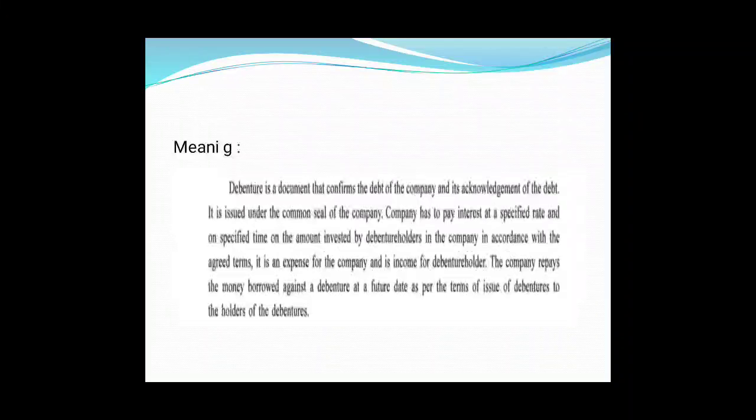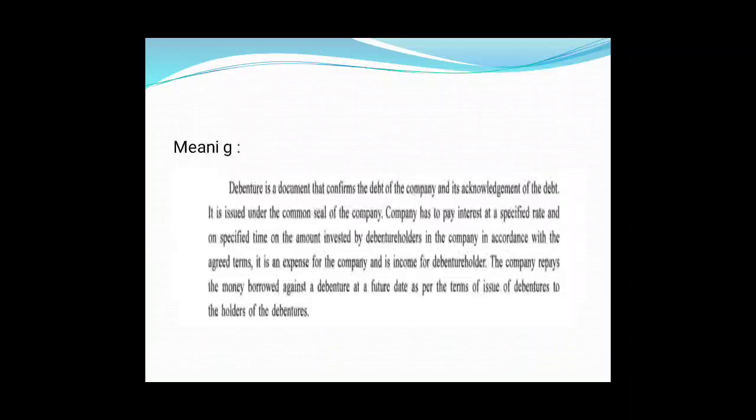Debentures. Debenture is one kind of loan. So we very well know, where there is a loan, there must be interest on the loan, right? And when there is interest on a loan, there must be a rate of interest on the loan. So friends, debenture holders are investors, but they are giving a loan to the company, one kind of loan they are providing to the company.